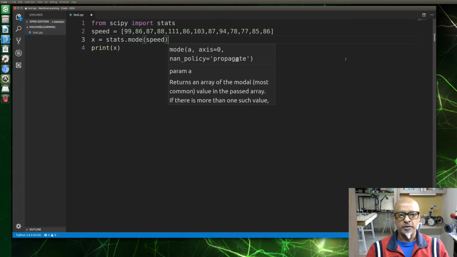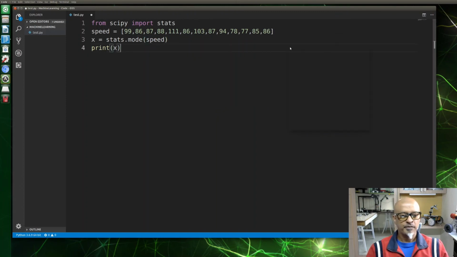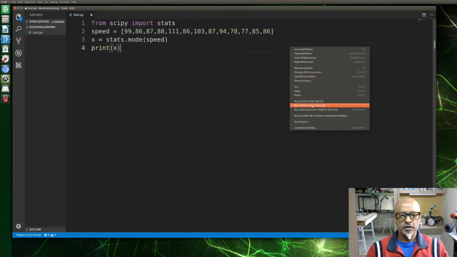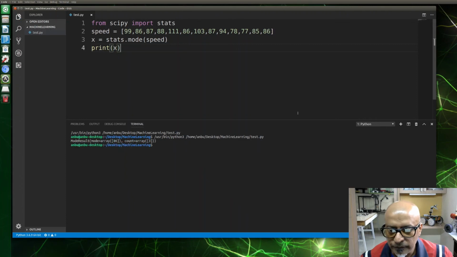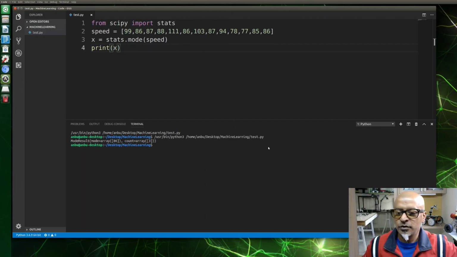Now let's see what happens. Run Python file on terminal, right click. There you go. I am not able to see, it's a little small, let me just enlarge the screen. Right, so the mode is array 86 and the count is 3. So the number 86 has been repeated 3 times. That is what the output says. In your entire list of bikes, the speed of 86 has been repeated 3 times. That is what this particular function says.